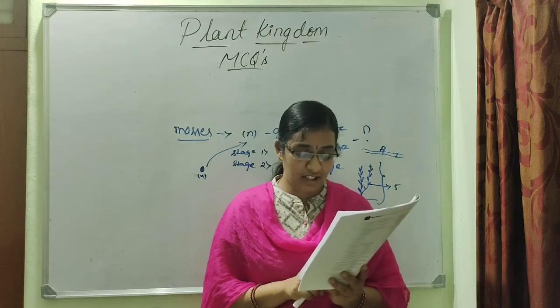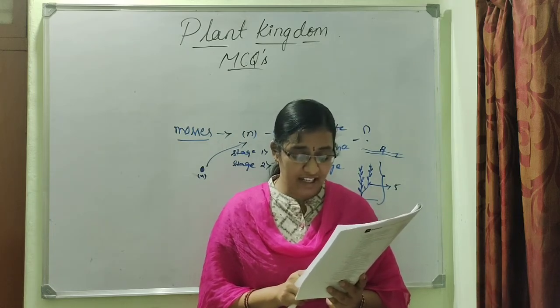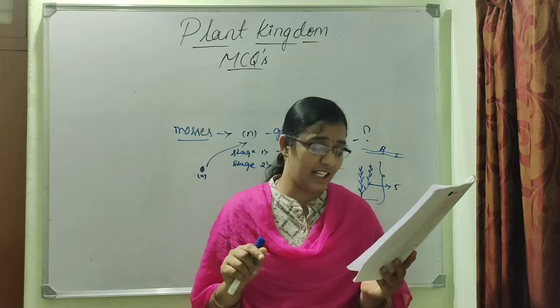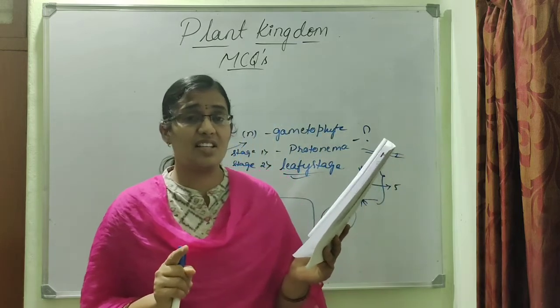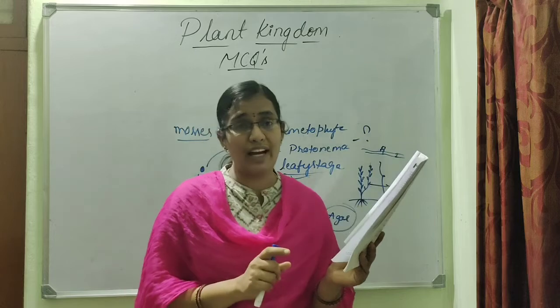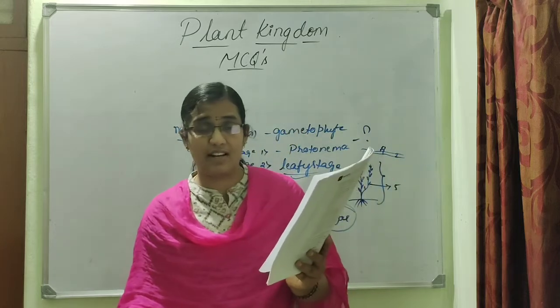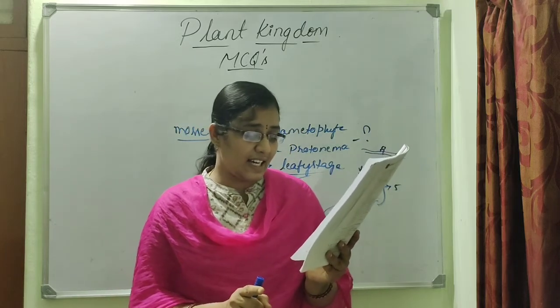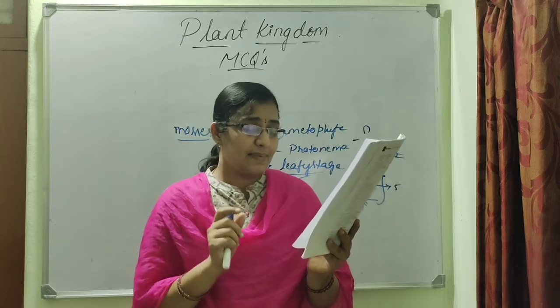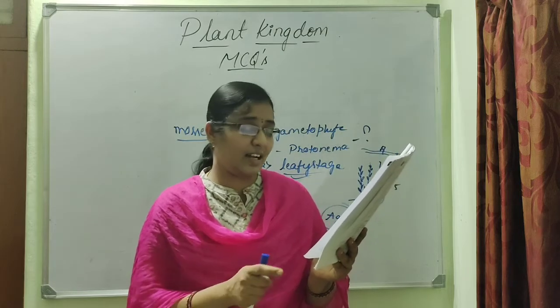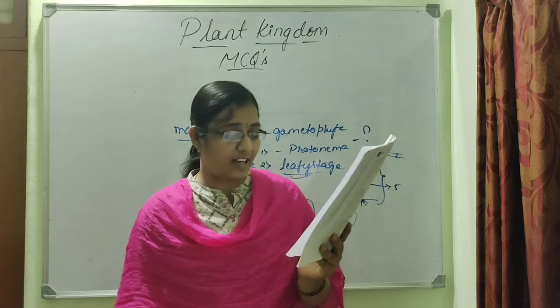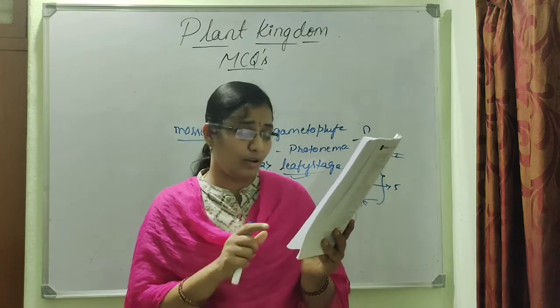And third statement, the sporophyte in Riccia is more developed than in Polytrichum. But Riccia is the primitive bryophyte when compared to Polytrichum, and hence in Riccia the sporophyte will be less developed than in that of Polytrichum. So that statement is also wrong.